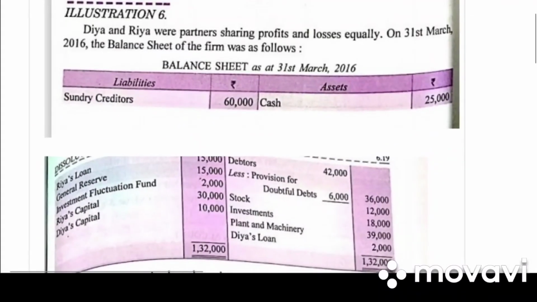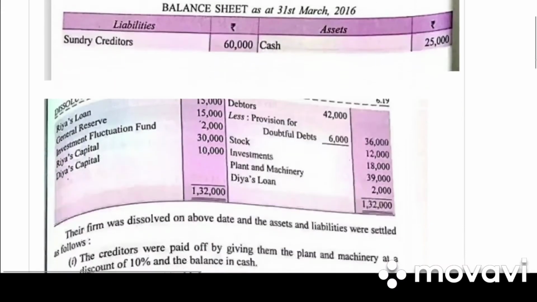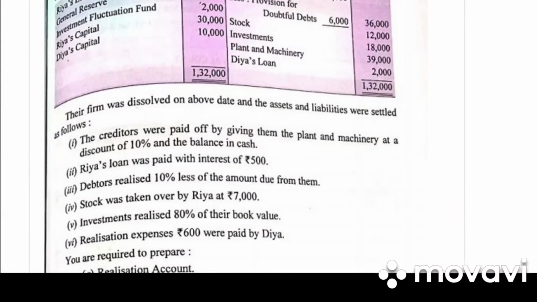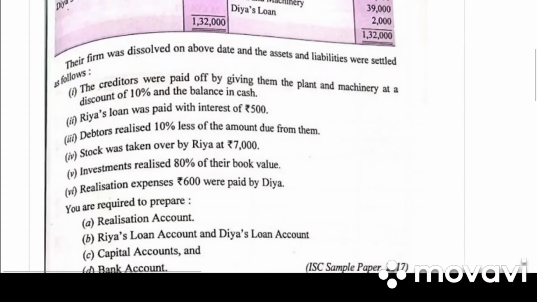Good morning, students. So let's start with illustration 6. Dia and Ria were partners sharing profit and loss equally. On 31st March, the balance sheet of the firm is given below. The firm was dissolved on the above date and assets and liabilities were settled as follows.